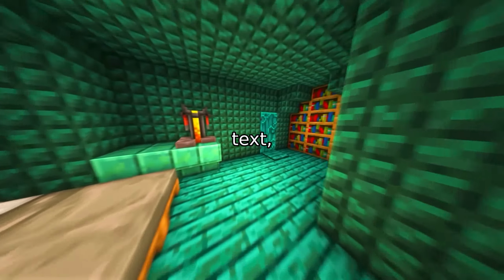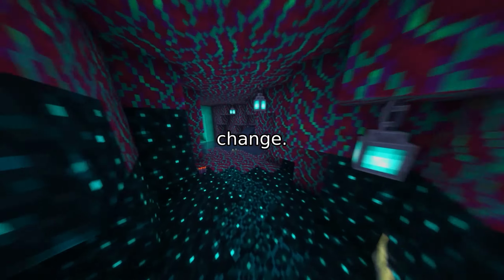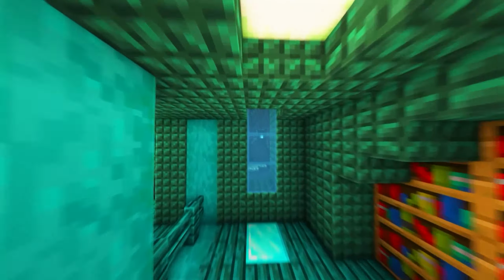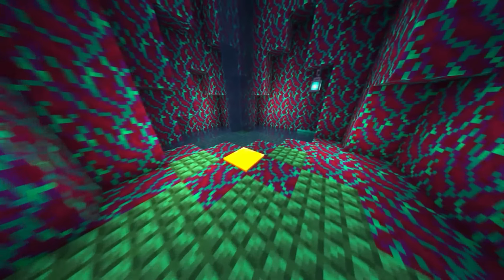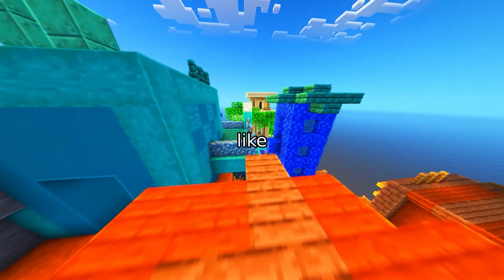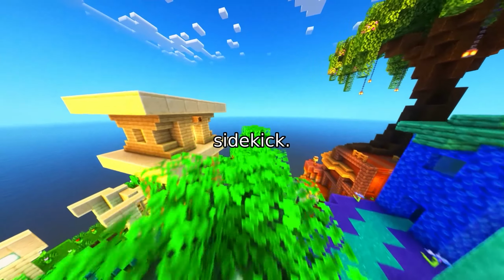Large language models, or LLMs, are amazing at generating text, but they don't always know when they're wrong. Imagine writing an article about climate change. Your AI buddy might come up with a great draft, but how do you know if the numbers are accurate? That's where projects like AVeriTeC come in. This dataset helps train AI to verify claims using real web evidence, like checking if a news headline matches the actual article. It's like giving AI a fact-checker sidekick.